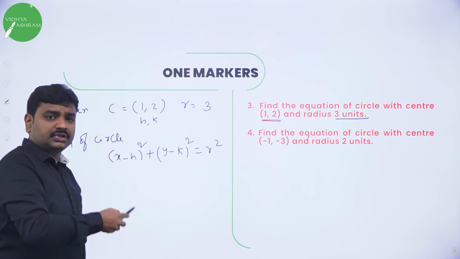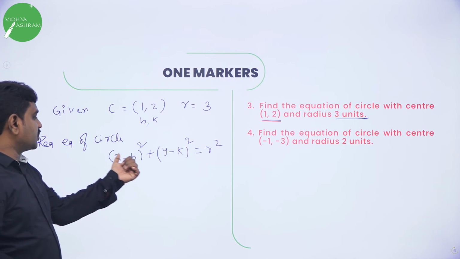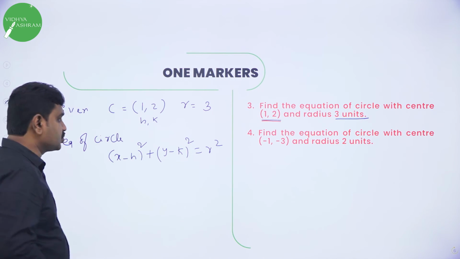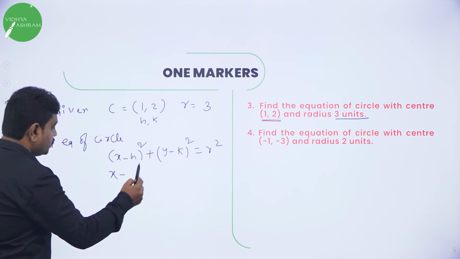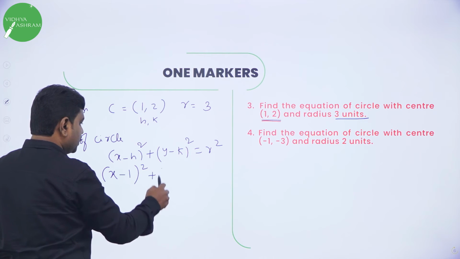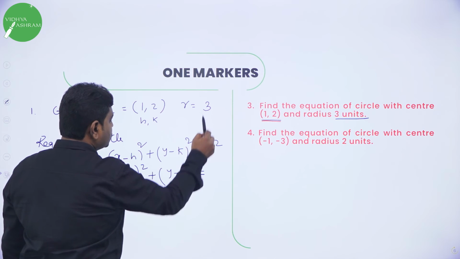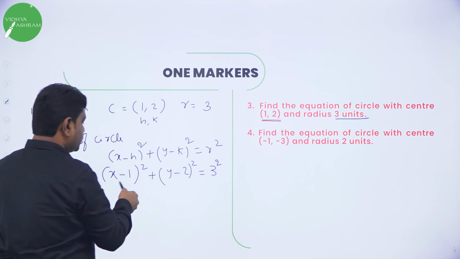Or if you know, just know, today we derived. What is the equation of circle with center h, k and radius r? x minus h the whole square plus y minus k the whole square equal to r square. Substitute. What is h? 1. x minus 1 the whole square plus y minus what is k? 2 whole square is equal to r square. What is r? 3. Now it is in the form a minus b the whole square.